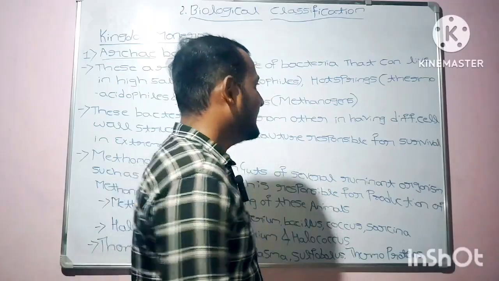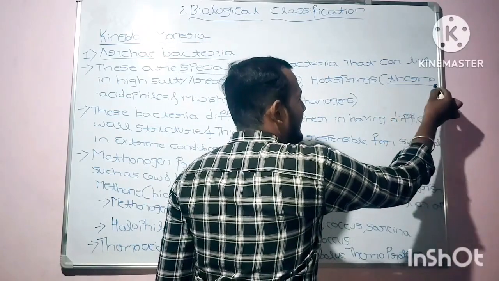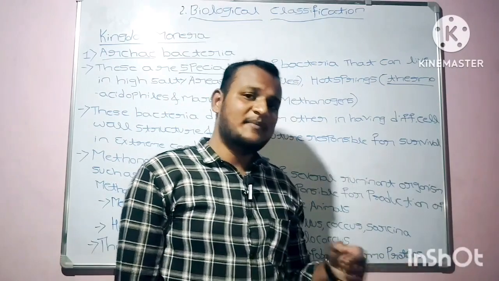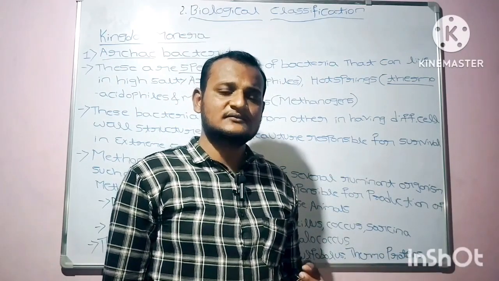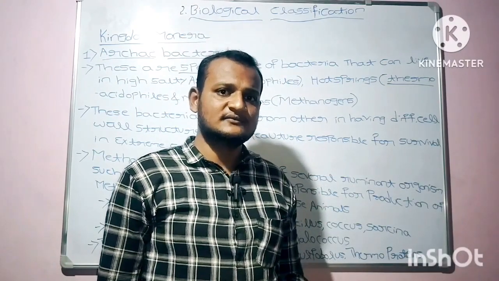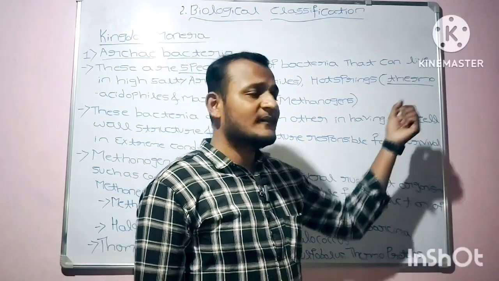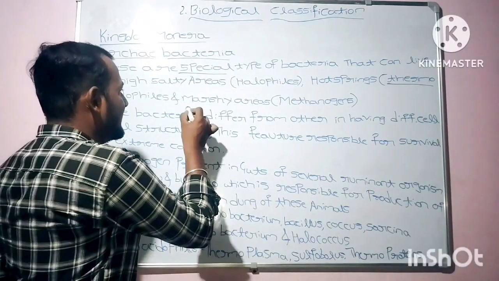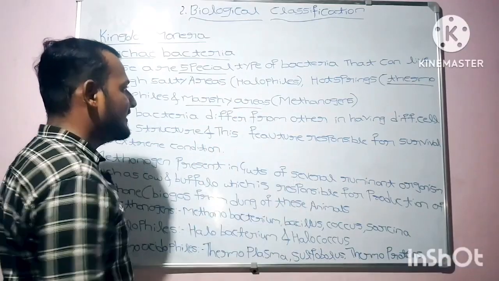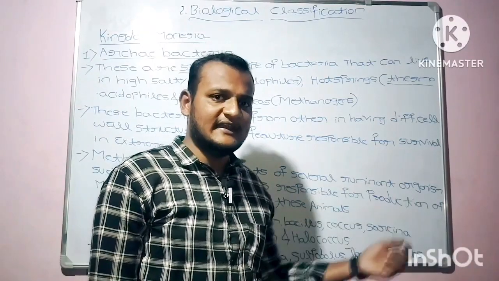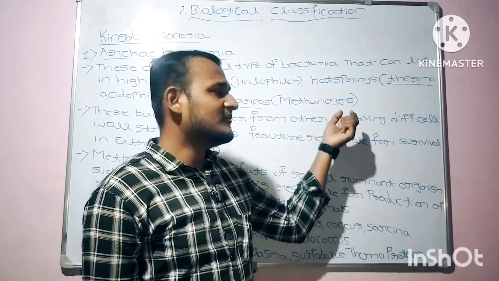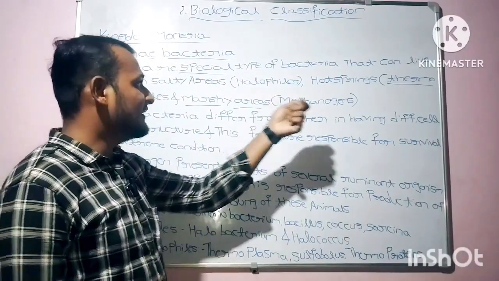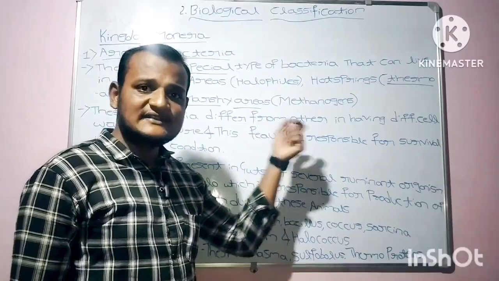As the name itself indicates, thermo means heat or high temperature. The bacteria that can live in high temperature areas are generally termed thermoacidophiles, and the bacteria that can live in marshy areas are generally known as methanogens. Archaebacteria are special bacteria that can live in high salty areas.